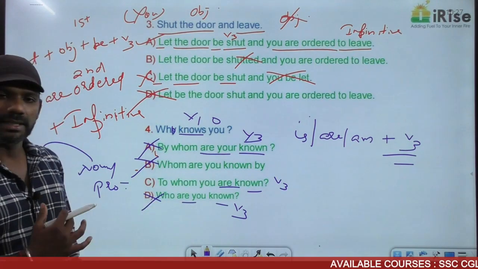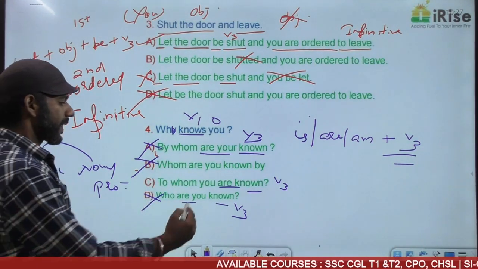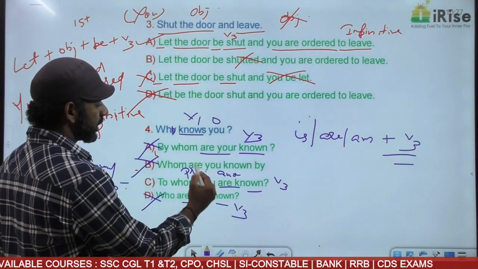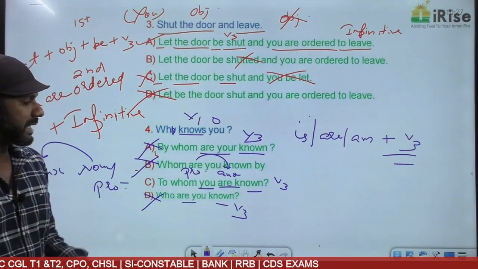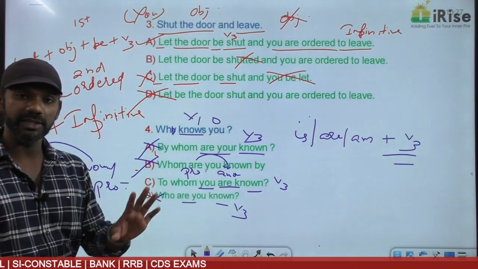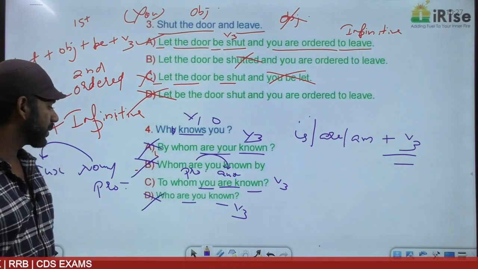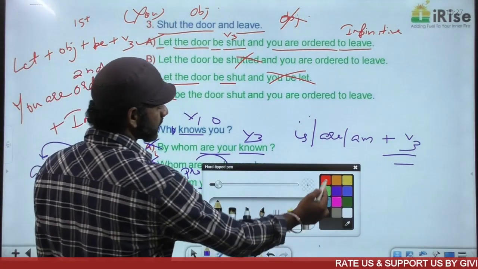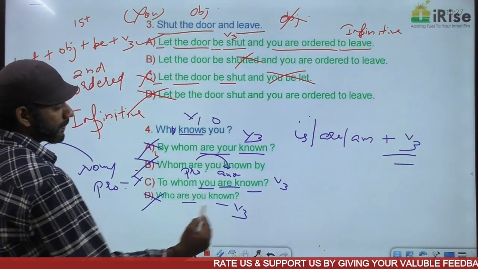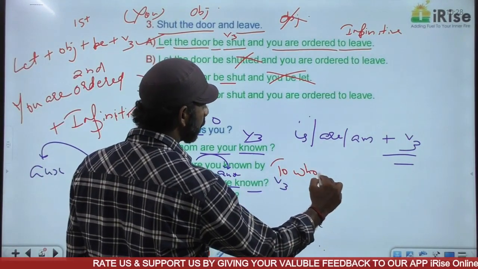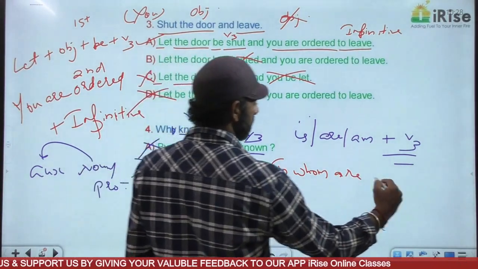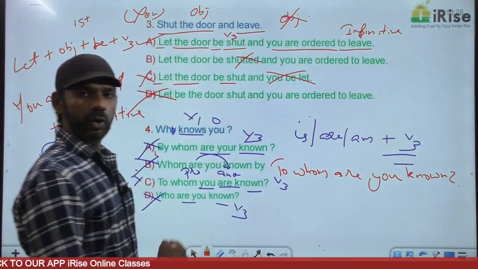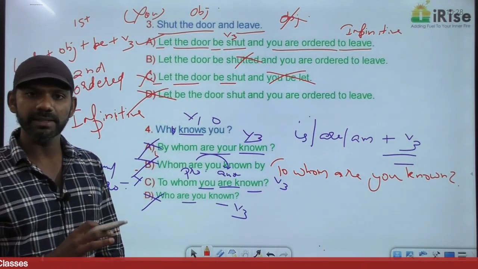Come to option C. To whom you are known, you is a pronoun here, are is the auxiliary verb here. The auxiliary verb is coming after the pronoun. If it is interrogative, the auxiliary verb must come before the pronoun. This is also wrong. In fact, all the options are wrong. The correct sentence must be: to whom are you known? This must be the answer.